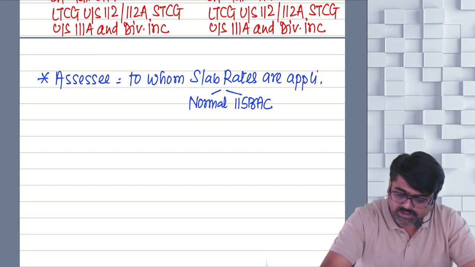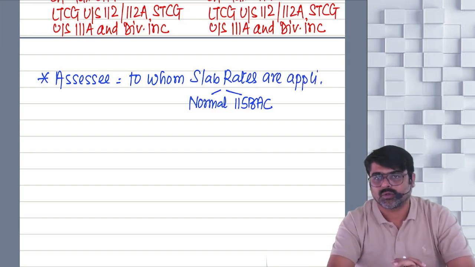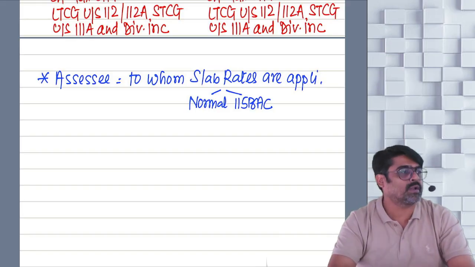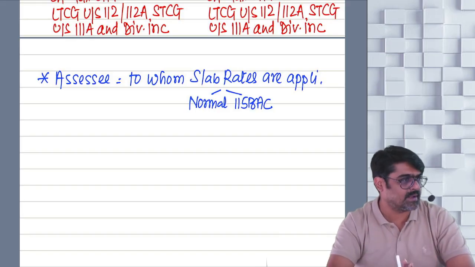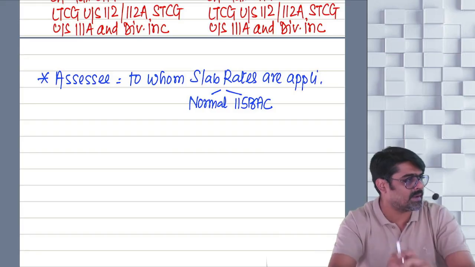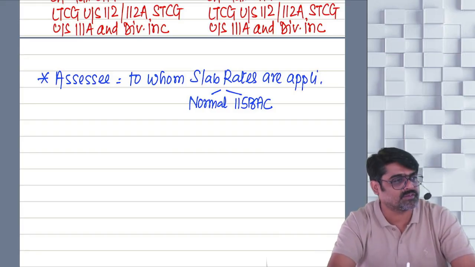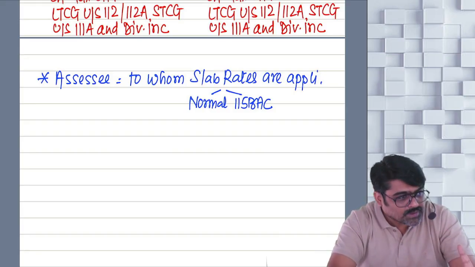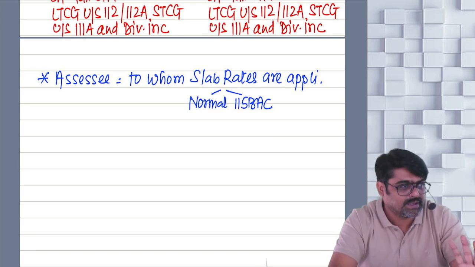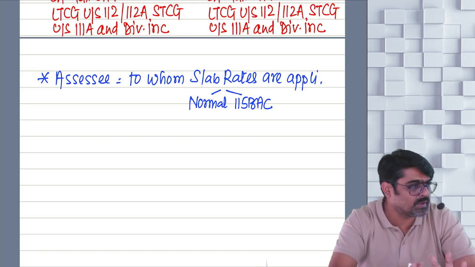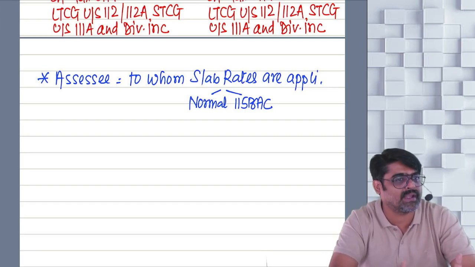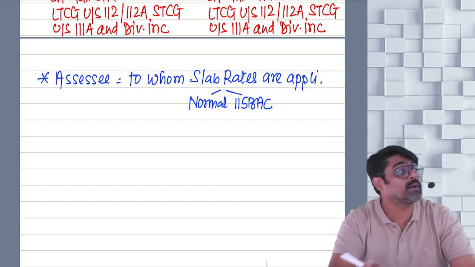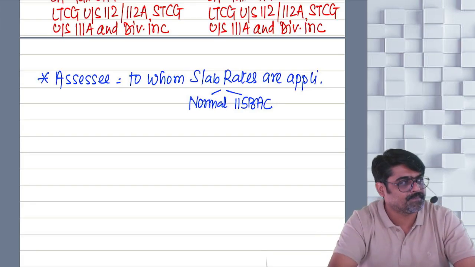So are you an assessee? Yes. On your total income, slab rates are applicable, normal slab rates or 115BAC rates. So which type of assessees? Individual, HUF, AOP, BOI, AJP. The concept which I am going to discuss right now is not applicable if your total income is taxed at a flat rate.